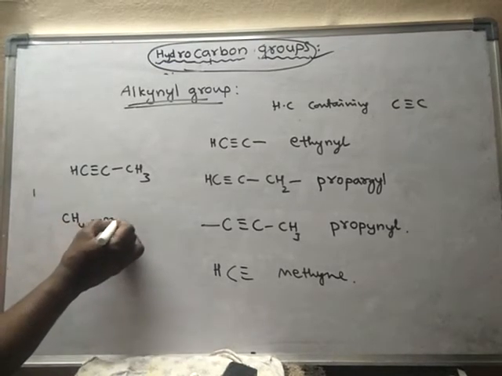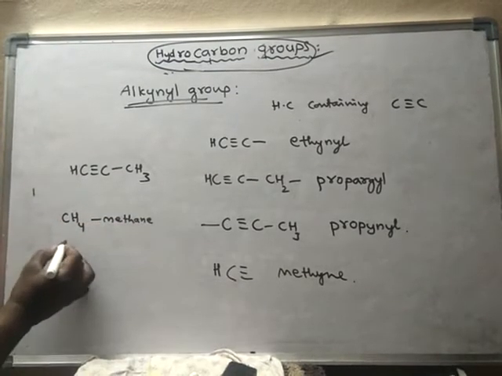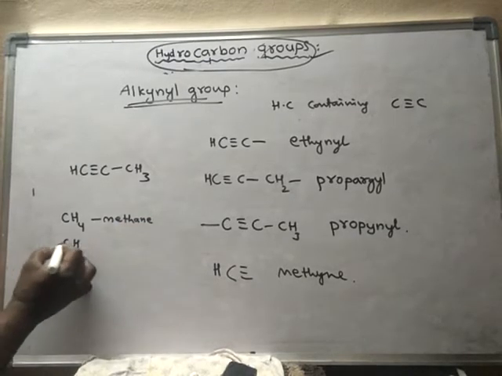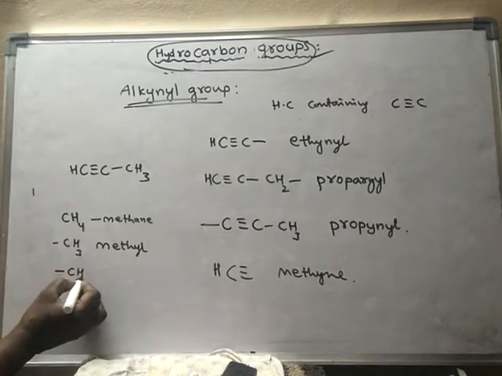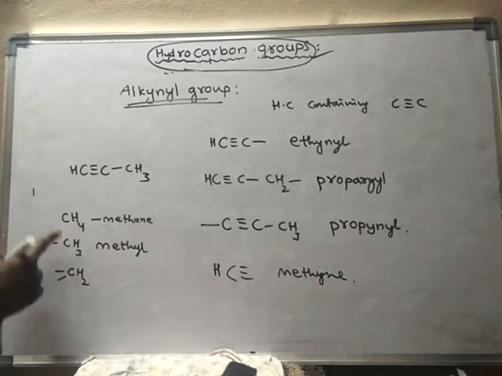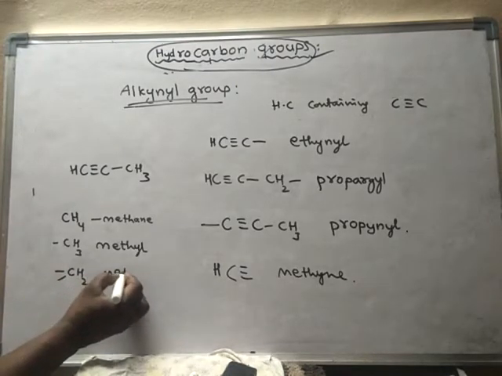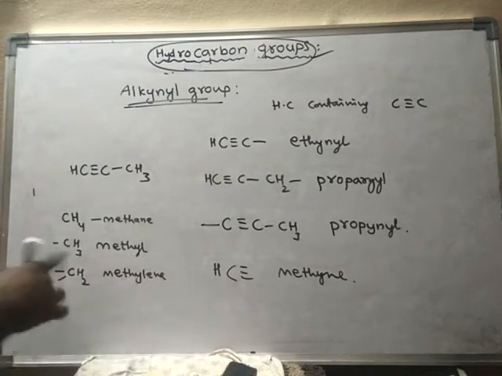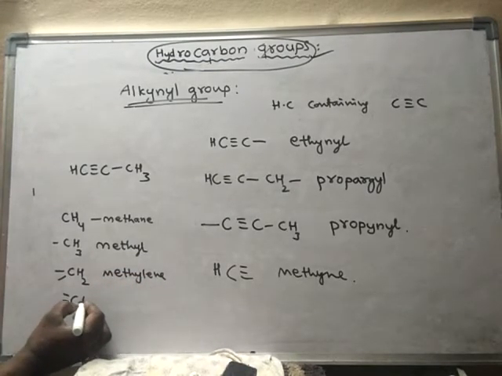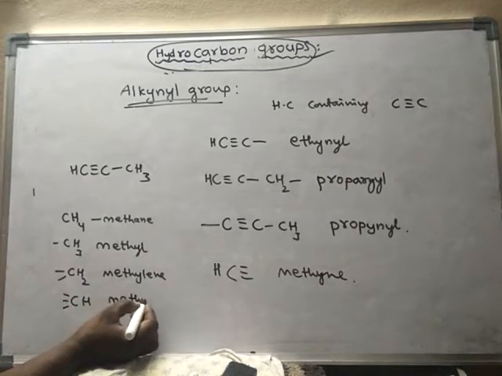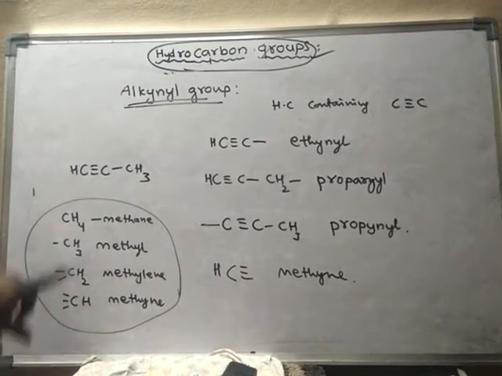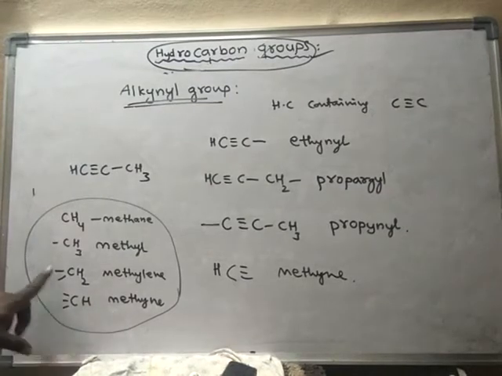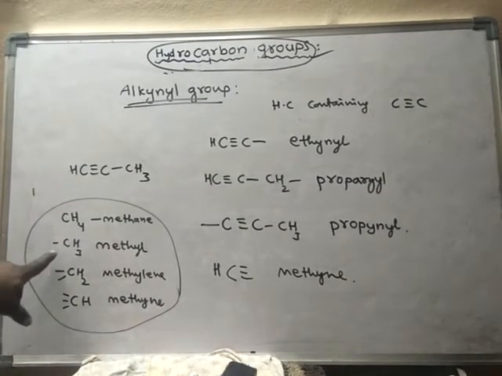See, CH4 is methane. If one hydrogen is removed, then it is said to be methyl. If two hydrogens are removed, then it is said to be methylene. If three hydrogens are removed, then it is said to be methine. So remember this: from methane, if three hydrogens are removed, it is methine. If two hydrogens are removed, it is methylene. If one hydrogen is removed, then it is said to be methyl. Okay.